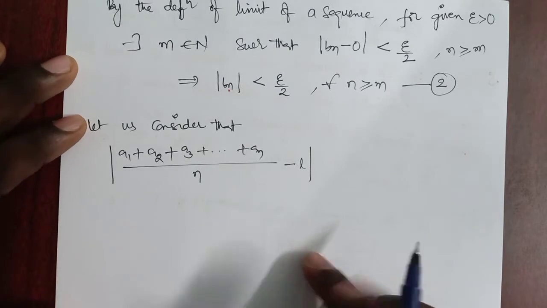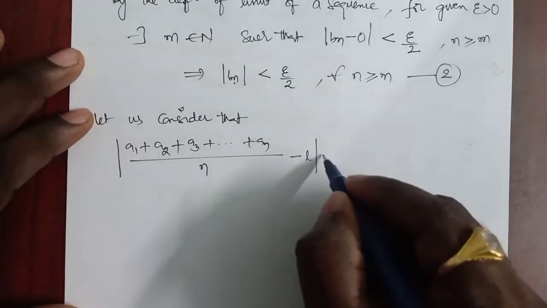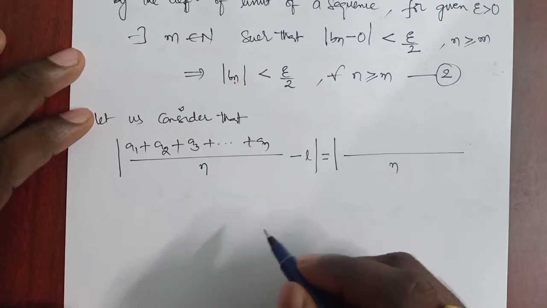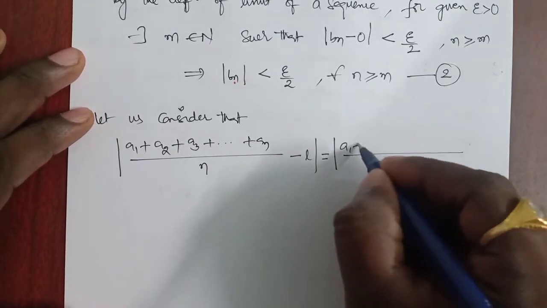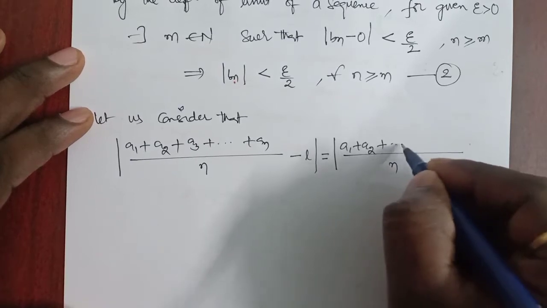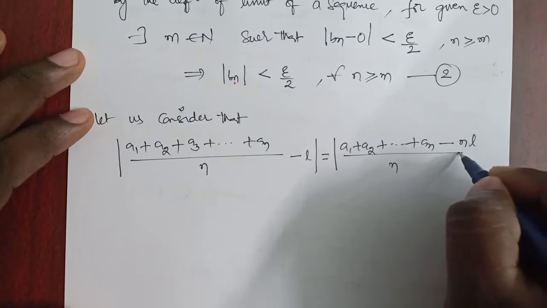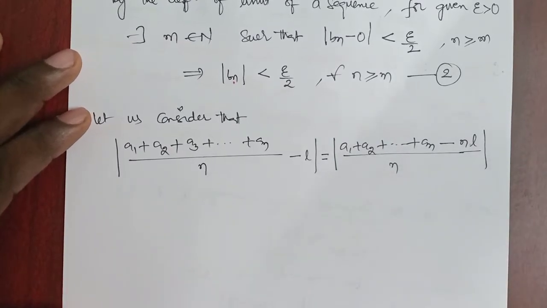Taking the LCM n, we get modulus of a1 plus a2 and so on up to an minus nL.